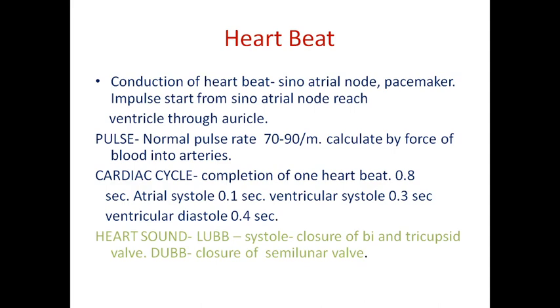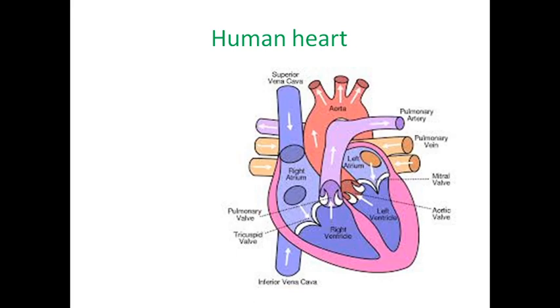Normally, how does the heartbeat occur? It starts from the sinoatrial node, also called the pacemaker. The sinoatrial node is present above the right atrium, near the opening of the superior and inferior vena cava. That is called the sinoatrial node.